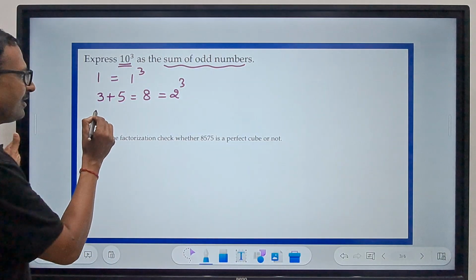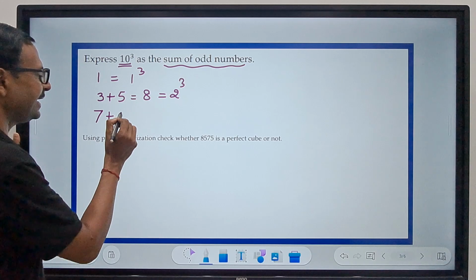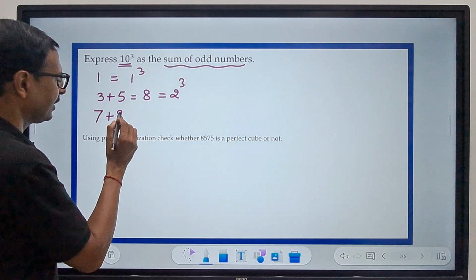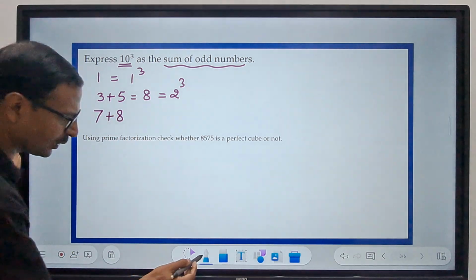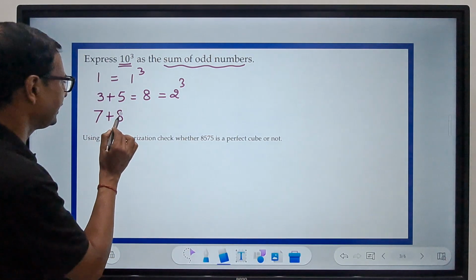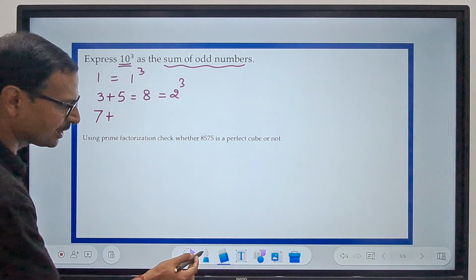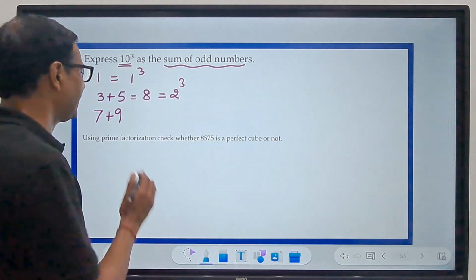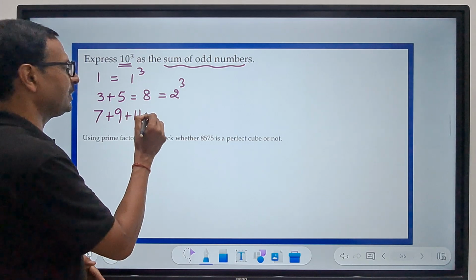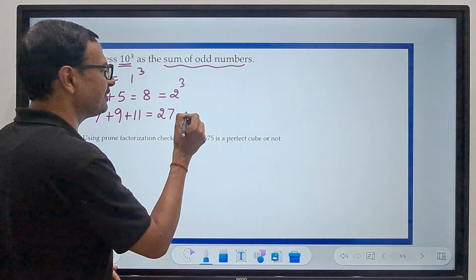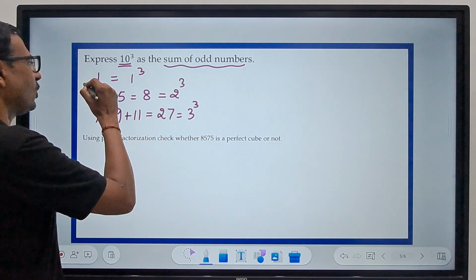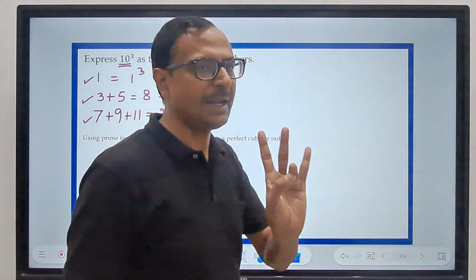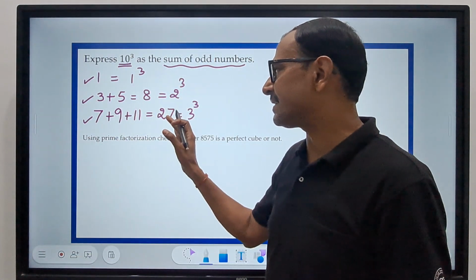So if I take 7 plus 8, that is 15, right? I don't want to take 8, so let's rub this off. Here we have the next odd number, and the odd number is 9. So 7 plus 9 is 16, and 16 plus 11 becomes 27, and 27 is 3 cube. So I have to take all the odd numbers, not the even numbers, as I took 8 here. 7, 9, 11, they add up to 27.